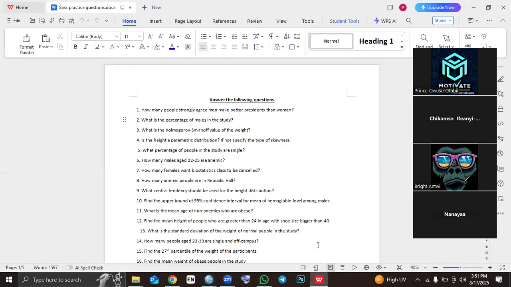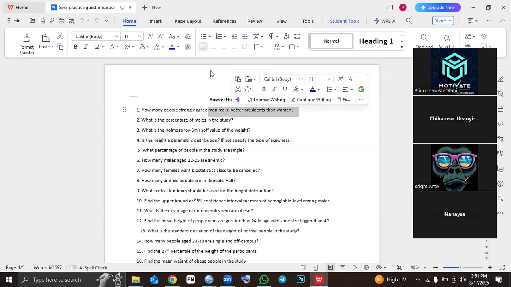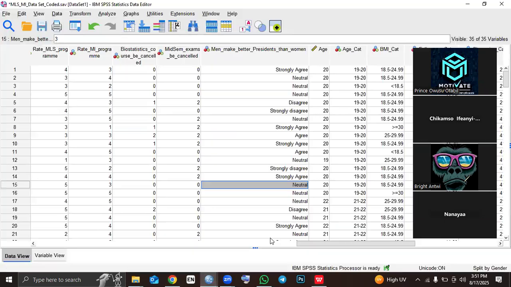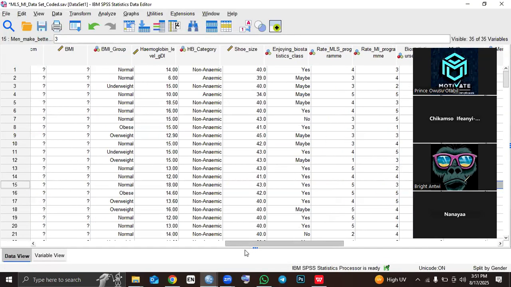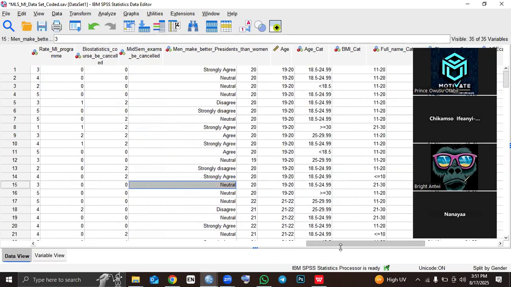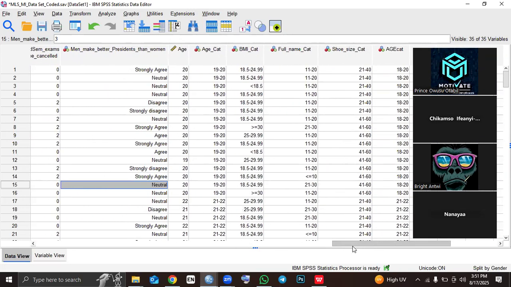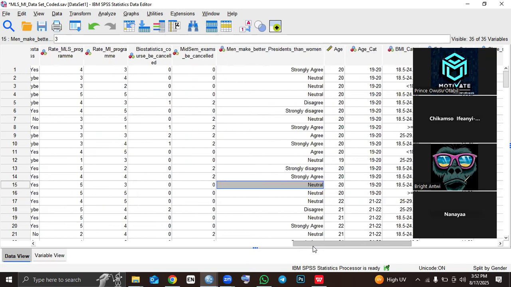Let me go over question one again. Question one is asking how many people strongly agree that men make better presidents than women. Now, "men make better presidents than women" is a variable in the data. So if you come to the data here, you have to look for it.